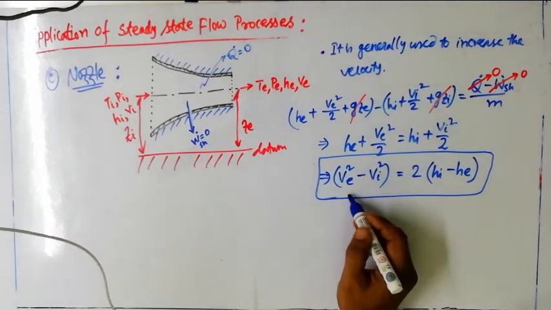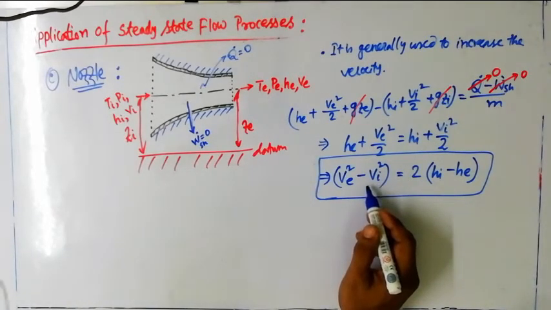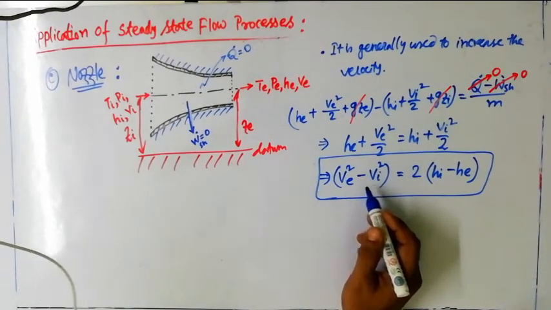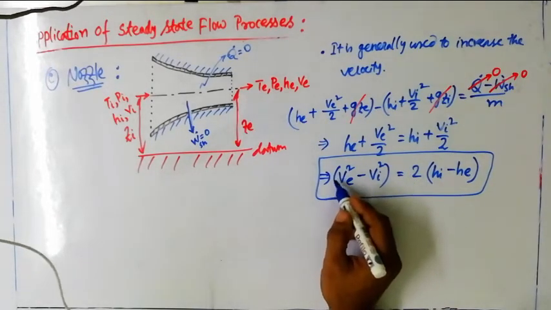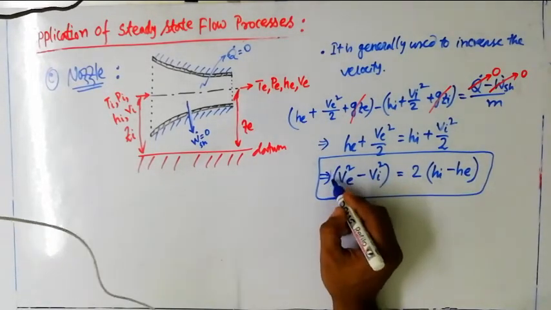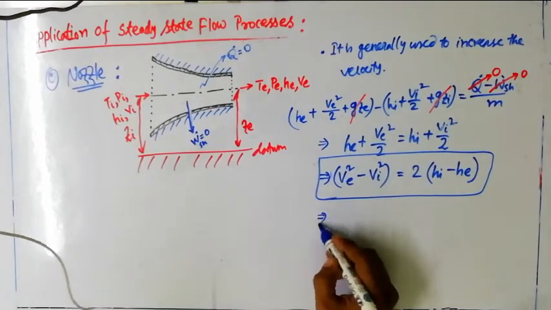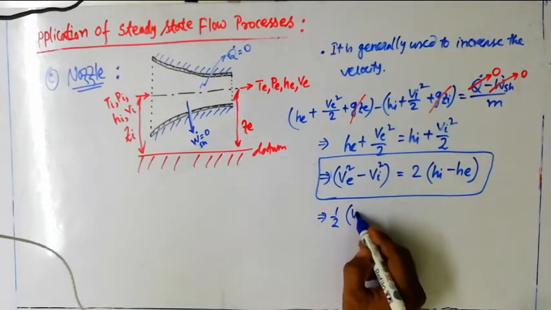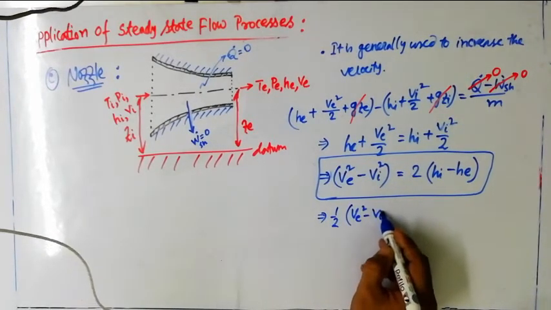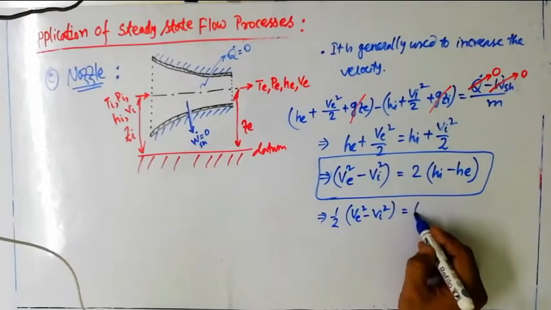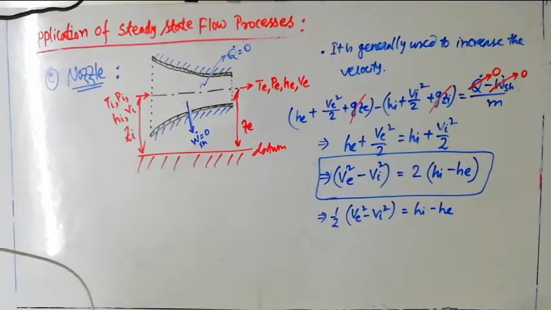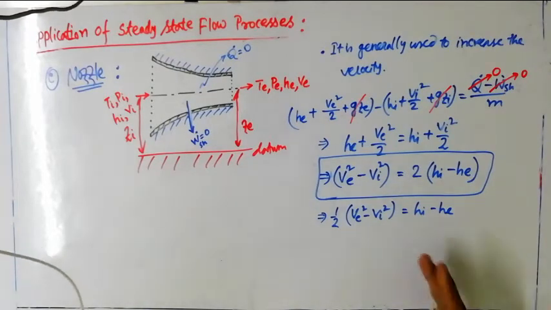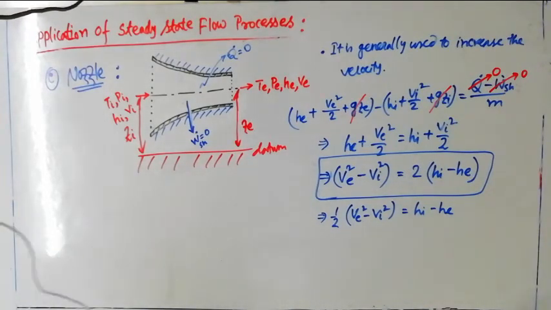This means the drop in kinetic energy, with the half included, so I can write half Ve square minus half Vi square equals Hi minus He. The change in kinetic energy is nothing but the drop in enthalpy.